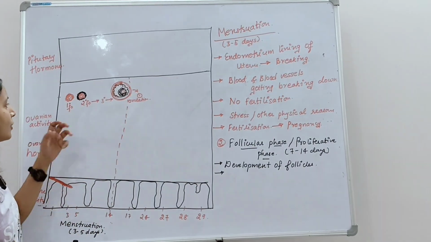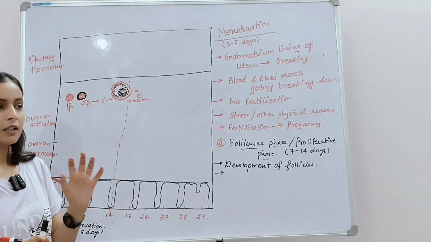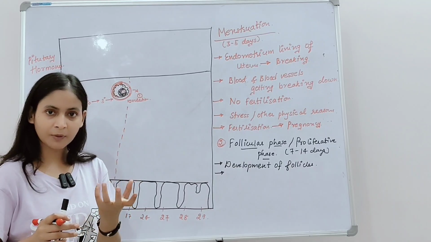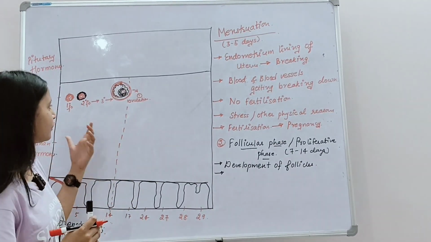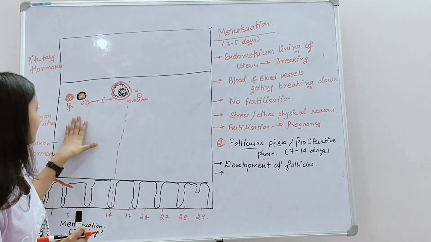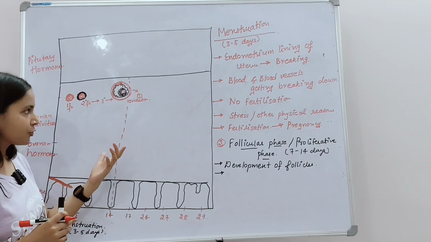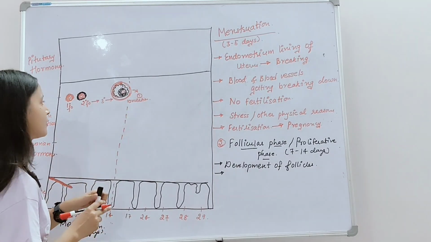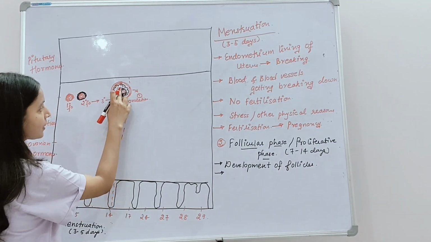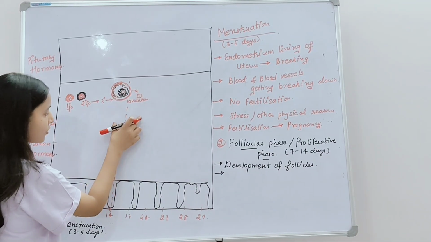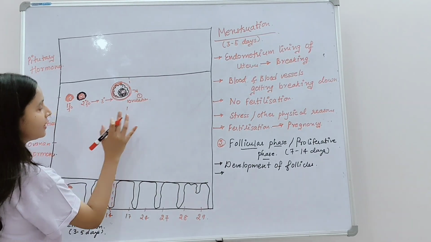Okay. So after the menstruation, what will happen? Again the cycle, again the primary follicle, the ovum or the egg which was surrounded by the primary follicle, it again starts developing. Another level of the follicle, that is a primary follicle, will eventually turn into the secondary, tertiary, and mature Graafian follicle, and ovulation takes place. Okay. So the mature Graafian follicle ruptures at which day? At 14th day, and the release of the mature ovum or the egg takes place.